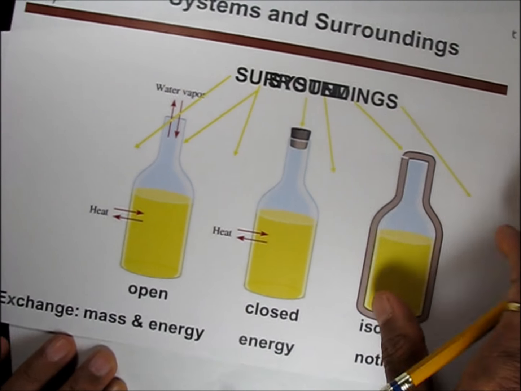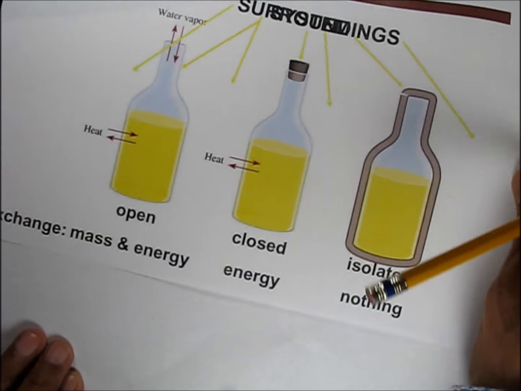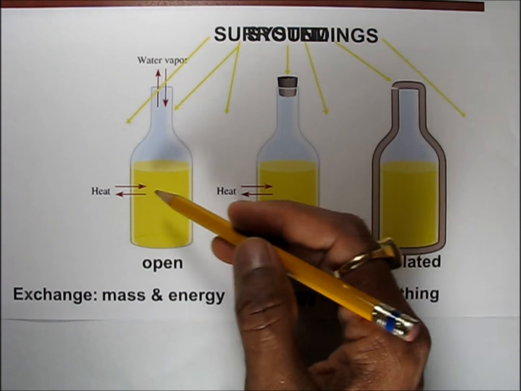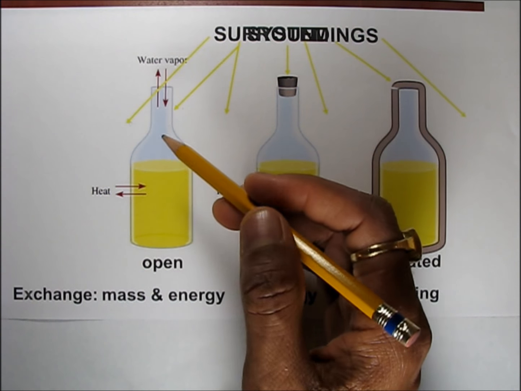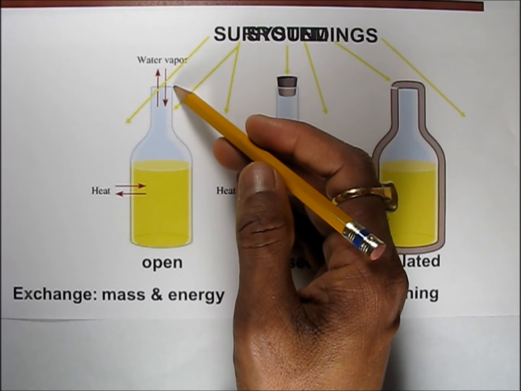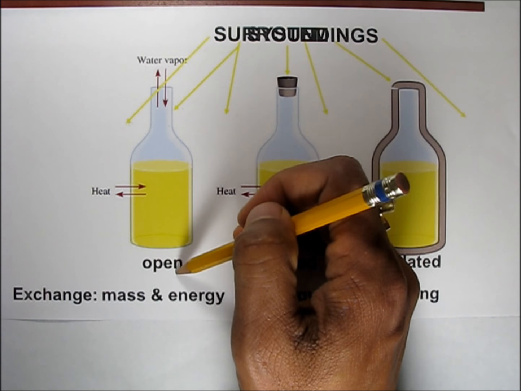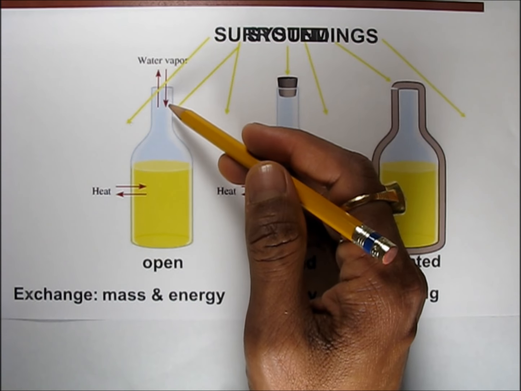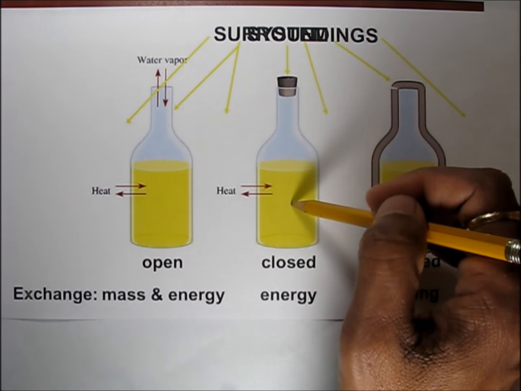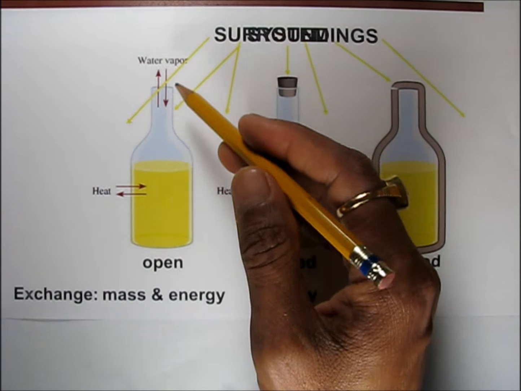So what is the open system? Open system means you can see this bottle has yellow matter, water vapor, and this bottle is open. That is why it's an open system, and this yellow thing is water.